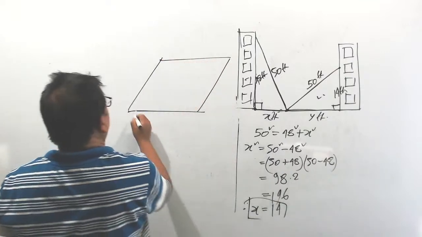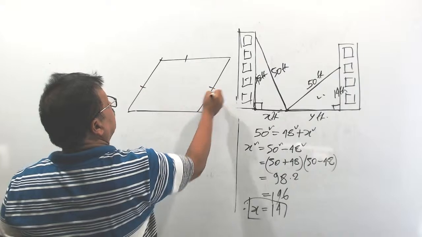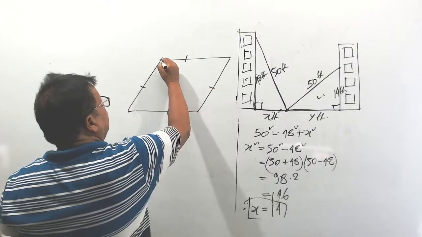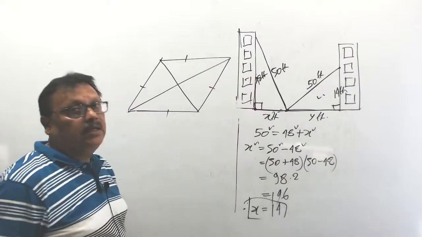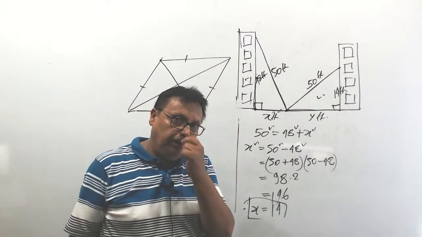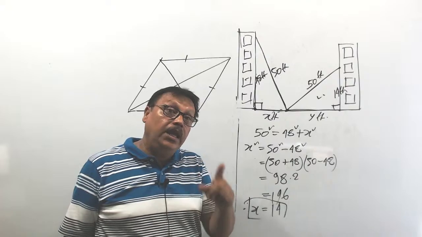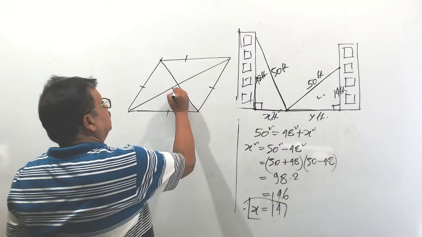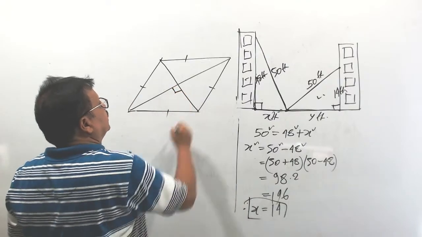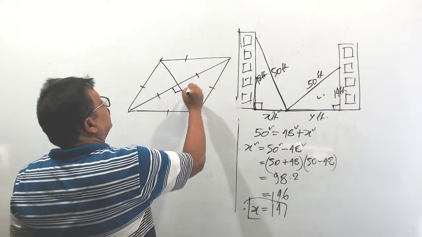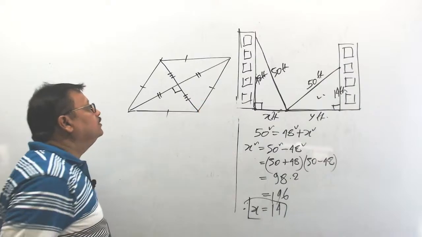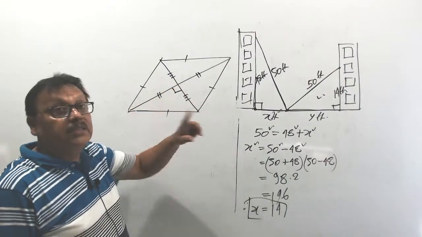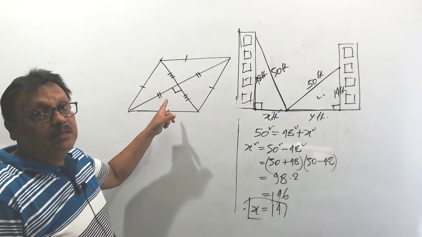This is a rhombus. All sides are equal in length. And the main property: the diagonals bisect each other at right angle. So this side equals this side, and all four sides are equal in length. This is the property of a rhombus.